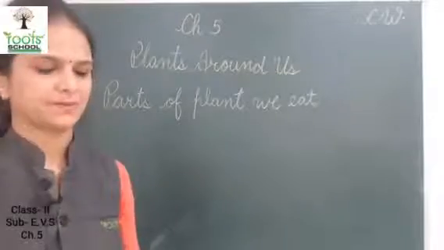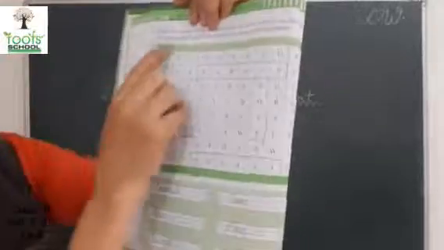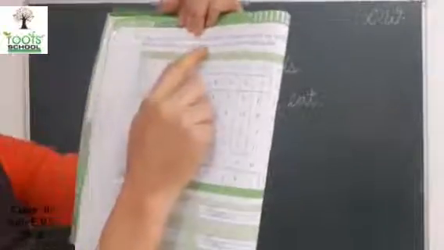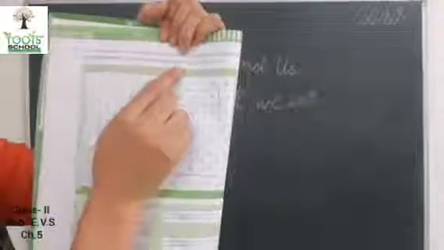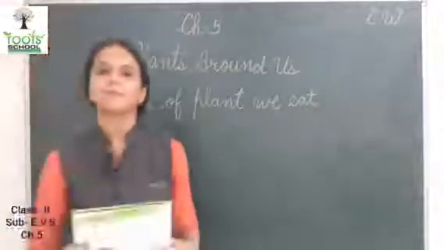Now next page. This also you have to do in homework. Page number 48. Circle the names of 6 different types of plants which are hidden in the following grid and write them in the space provided below. See, this is coconut, this is rice, turnip, wheat, rose and neem. We found them and then we have to write the name here. Okay, like this you have to do. This is your homework. Okay, got it?